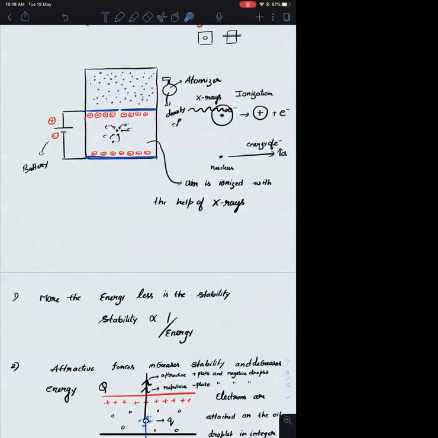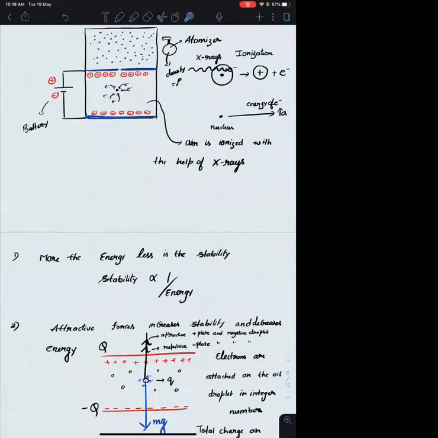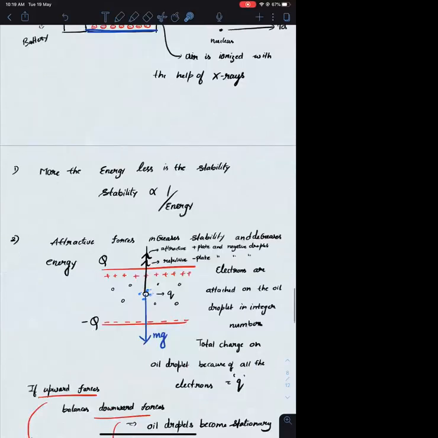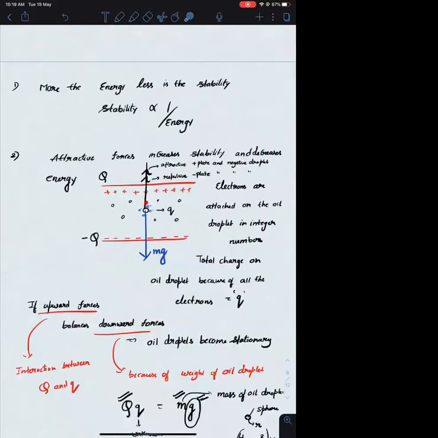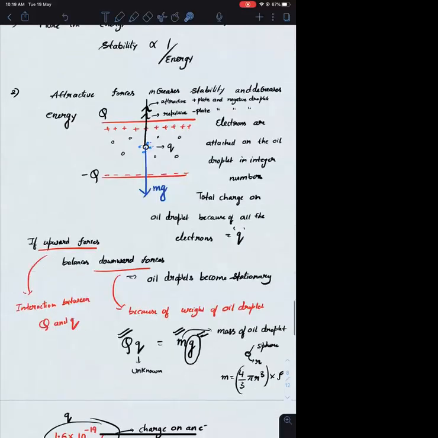When the oil droplet is falling through the space between the metal plates, the oil droplet will be attracting the electrons onto itself. As the size of the oil droplet is different, the number of electrons attached on the oil droplet will be different, and respectively the charge which is present on the oil droplet will be varying. This particular charge will now be having an interaction with the positively charged metal plate and the negatively charged metal plate. With the positively charged metal plate, it will be an attractive force. With the negatively charged metal plate, it will be a repulsive force.